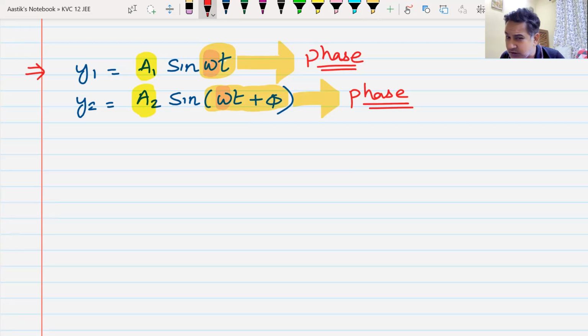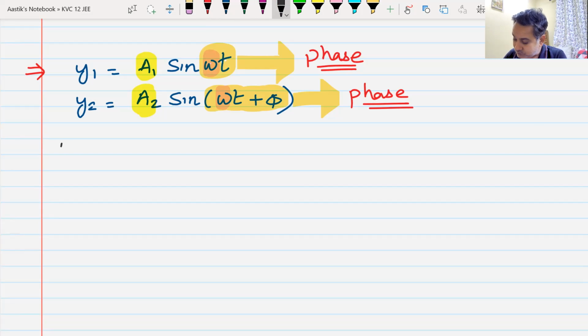These two waves are not in the same phase. They have a phase difference between them. That is what I mean when I say in the same phase or in different phases. If the angle inside the sine is the same, they are in the same phase. If that angle is different, they are in different phases. So wave number 1 and wave number 2 are not in the same phase. Do we understand this?